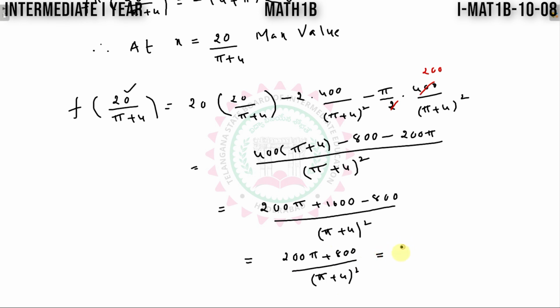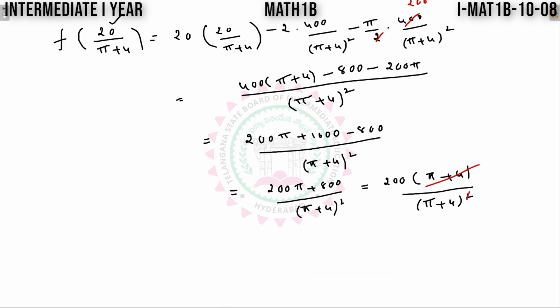On simplification, if I take 200 common, I will get pi plus 4 divided by pi plus 4 whole square. Again, pi plus 4, this is cancelled. Therefore, the maximum area is given by 200 divided by pi plus 4. This is the answer.